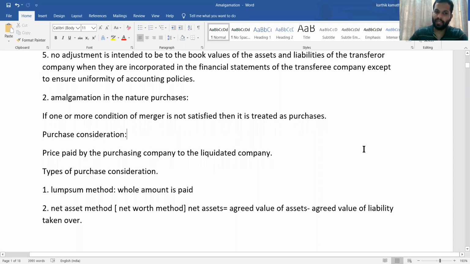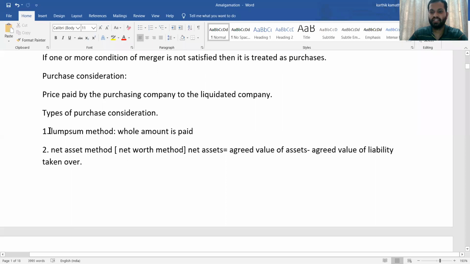Already told, the price paid by the purchasing company to the liquidated company is a purchase consideration. There are different methods of purchase consideration. First one is the lump sum method. What do you mean by lump sum method? That is, the full entire amount is paid. Suppose there is a 5,000 amount to be paid, that is paid immediately. That is known as purchase consideration.